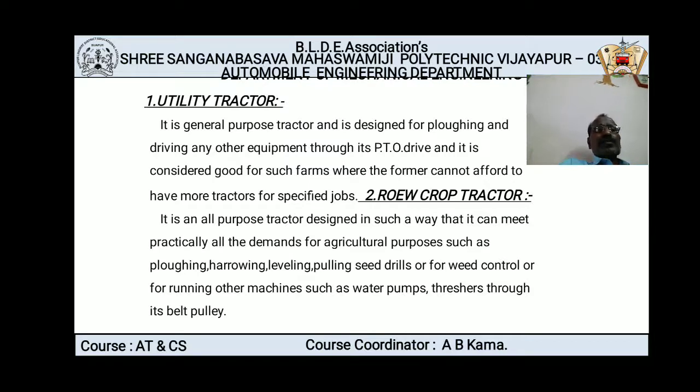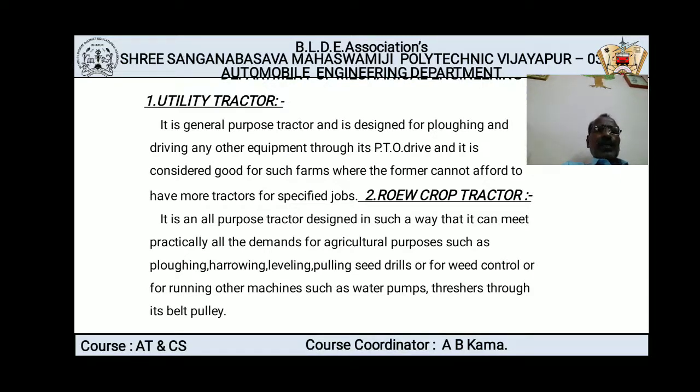Okay, now the next one is row crop tractors. It is an all-purpose tractor designed in such a way that it can meet practically all demands for agriculture purposes, such as plowing, harrowing, leveling, pulling seed drills, or weed control, or for running other machines such as water pumps and threshers through its belt pulley. Now again, a row crop tractor is a kind of utility tractor where we can carry out the different kinds of work that we do in a farm or an agriculture field.